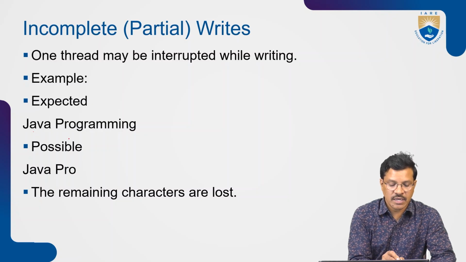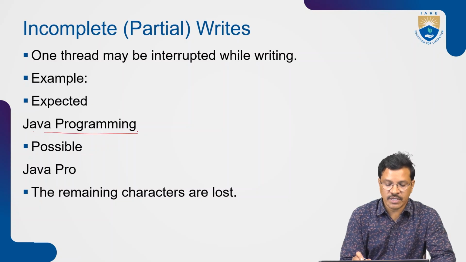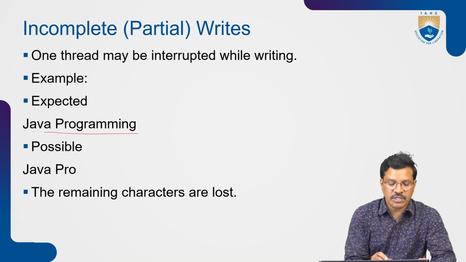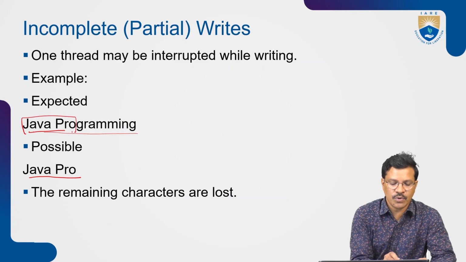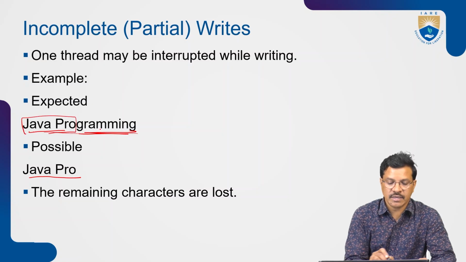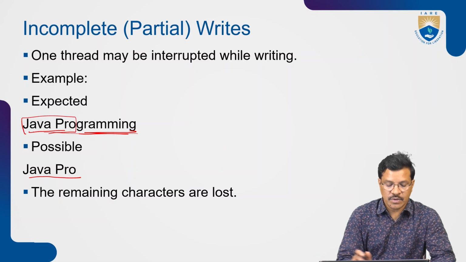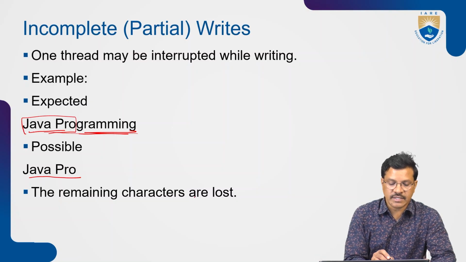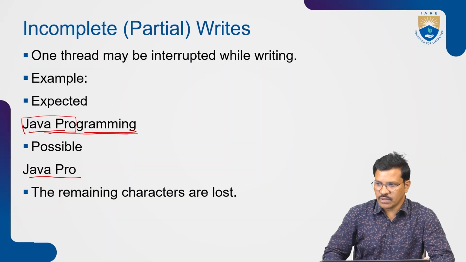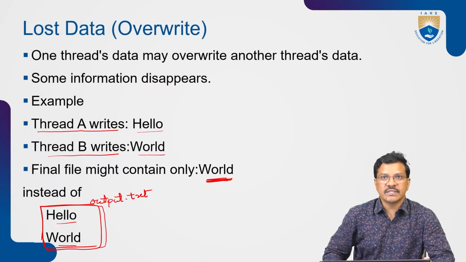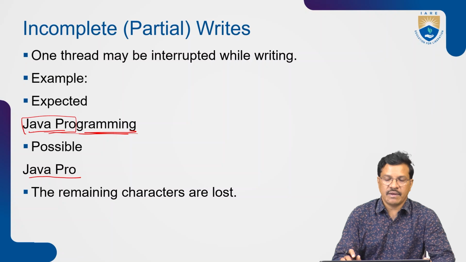This is what that output is expected, but the possible output is Java Pro. So only this text is going to be written. The remaining text may be missing or incomplete because in between, another thread might access or interrupt it. So the remaining characters are lost because of incomplete writes. So: data corruption, data loss, and incomplete writes.